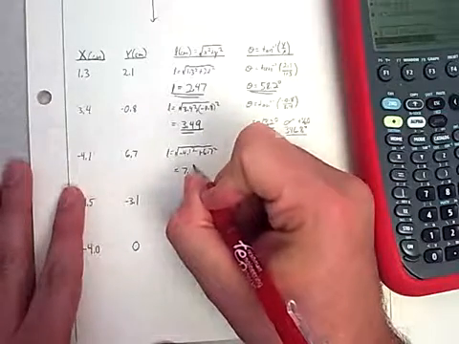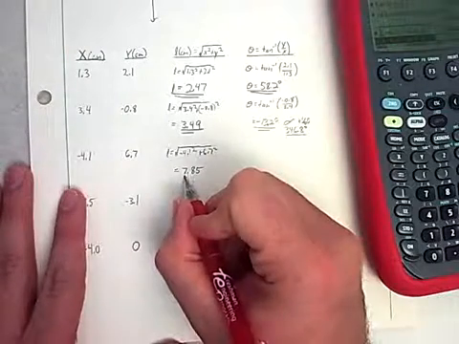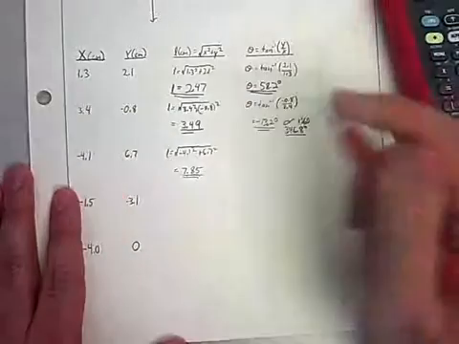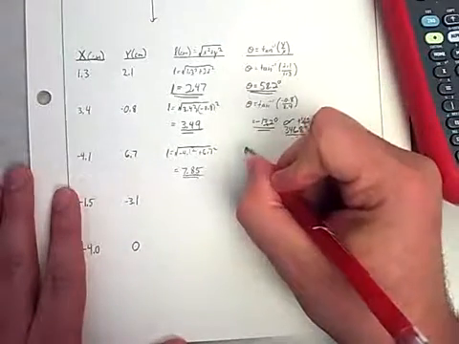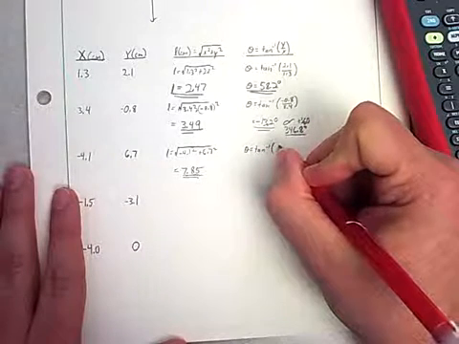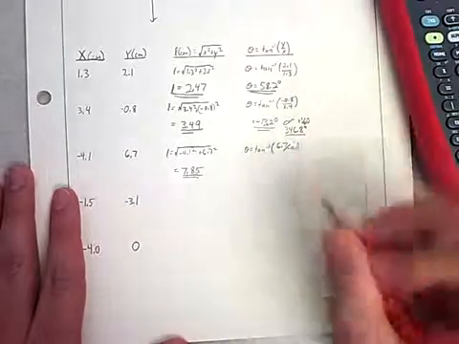So 7.85 for the length of that robot arm. And theta is going to be tan inverse of 6.7 divided by negative 4.1.